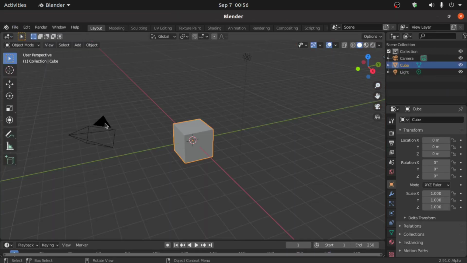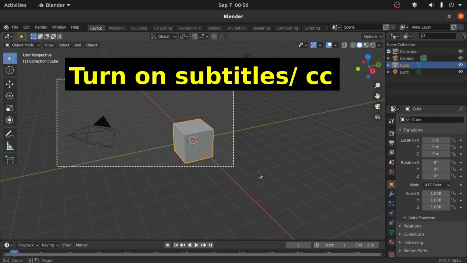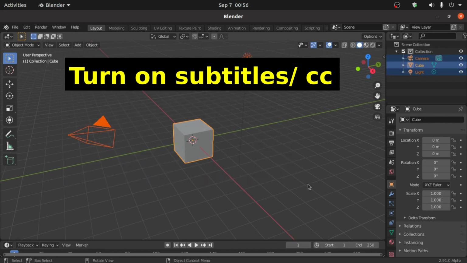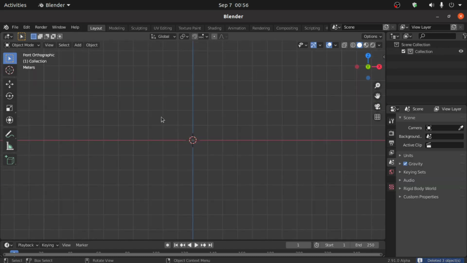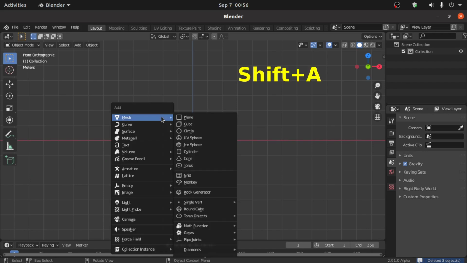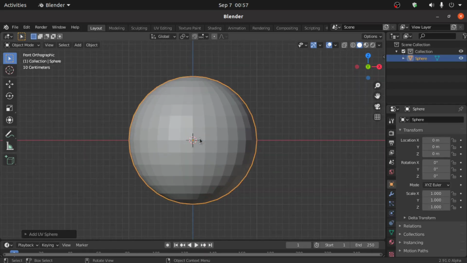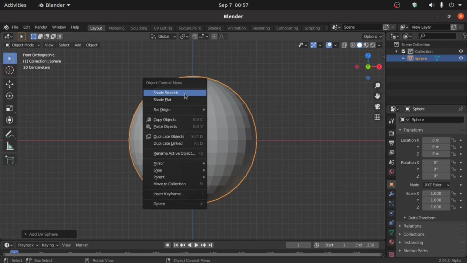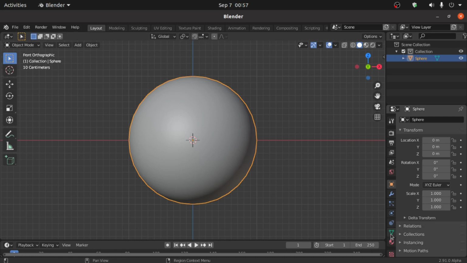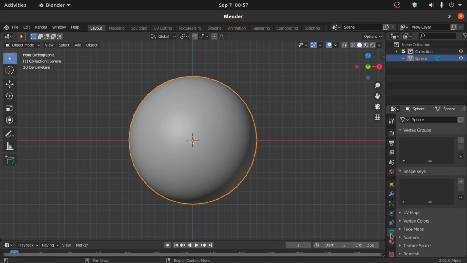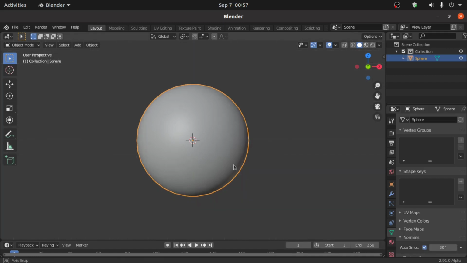This is the default scene, so select all the objects, then press the delete key to delete them. Now press Shift A, under Mesh select UV Sphere. Then zoom a little bit like this. Right click and select Shade Smooth. Click on this Object Data Properties, expand this Normals option and also enable Auto Smooth.